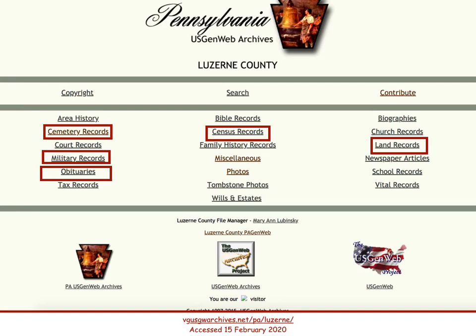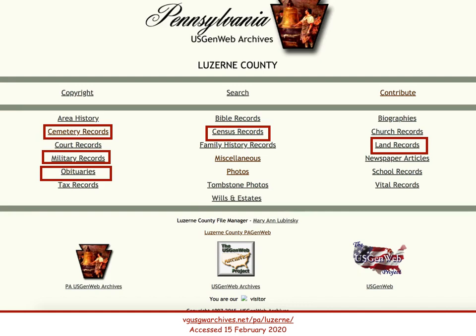This is a look at the Luzerne County Archives page. There is some interesting information here. Some of it's old text files from the early days, and some of it is more modern. No matter the form, I am just glad to have it. Let's look at a few categories at the moment.